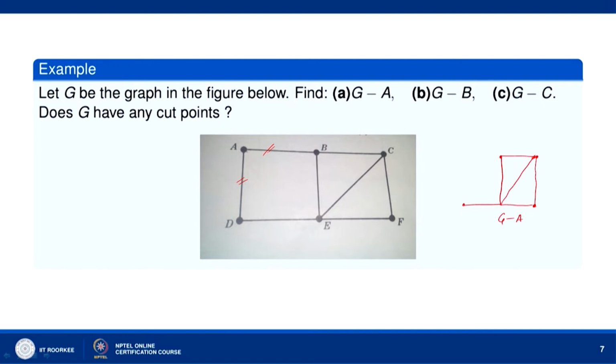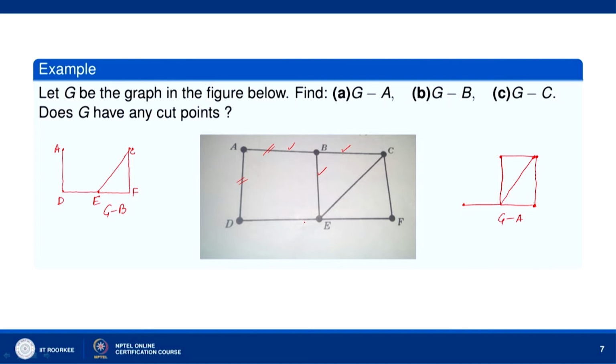The 2 edges incident on A will be removed, and G minus B, when we remove B, then this edge, this edge, this edge, they are incident on B. So, they will be removed and we will have A, D, E, and we will have C, and we have F. So, this edge and this edge are removed and we have this. So, this is G minus B.